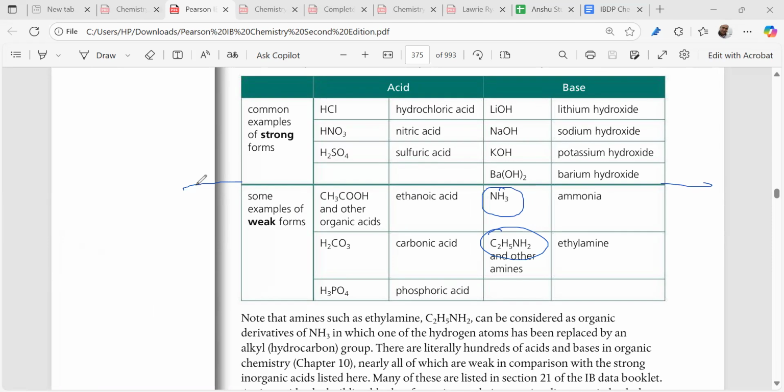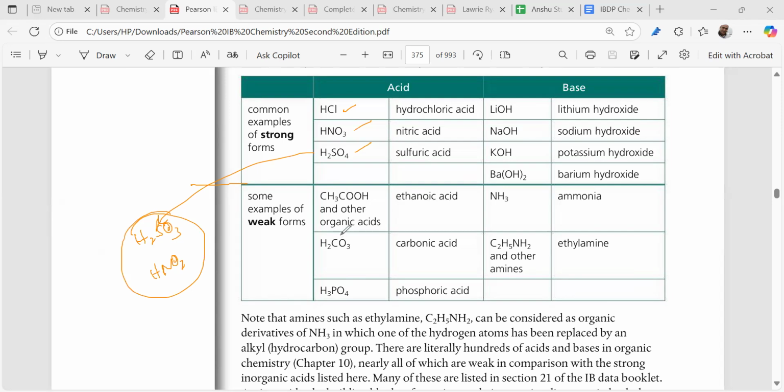Now here I have to add some important things. Strong acids are what? HCl, HNO3, H2SO4. Weak acids are what? H2SO3. See, the younger brother of sulfuric acid is a weak acid. HNO3 is a strong acid, but the younger brother HNO2 is a weak acid. Please note this down. Clear? Done this part?